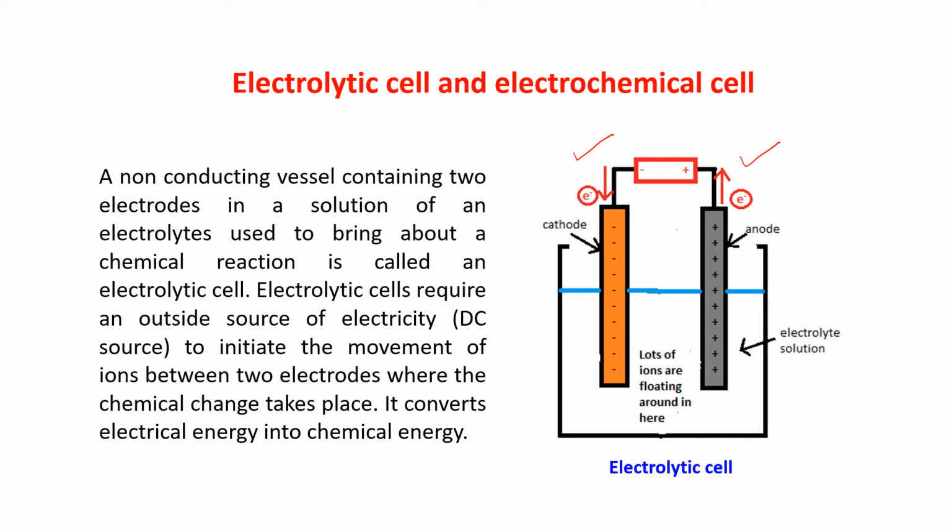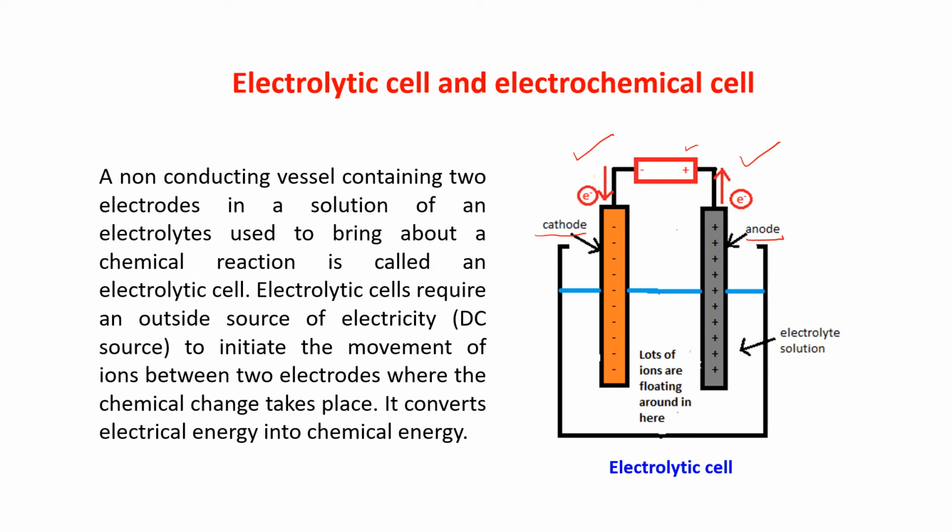The electrode which is connected to the negative terminal of the battery is known as the cathode, and the electrode which is connected to the positive terminal of the battery is known as the anode. These two electrodes are immersed in a solution of an electrolyte, which brings about a chemical reaction. And this whole setup is known as an electrolytic cell.